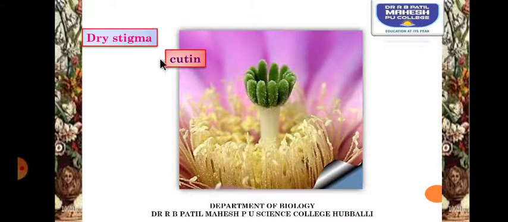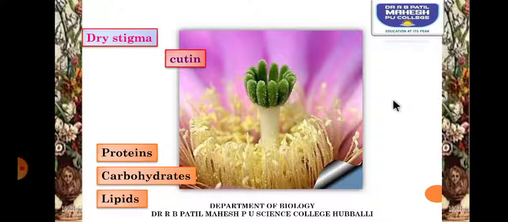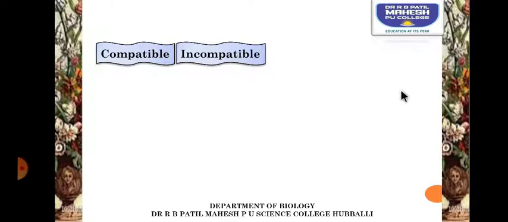In case of a dry stigma, there will be cutin, and though there is cutin, the stigma also will produce a fluid which will be rich with protein, carbohydrates and lipids, with which the intine comes out in the form of a pollen tube. Now, only the pollen grain which is compatible will develop on the stigmatic surface. The pollen grain which is incompatible will not be allowed to develop into a pollen tube.